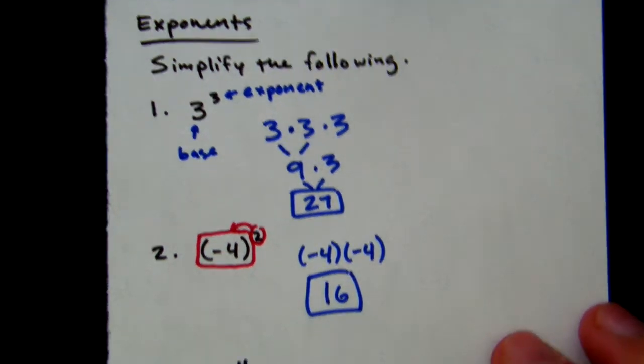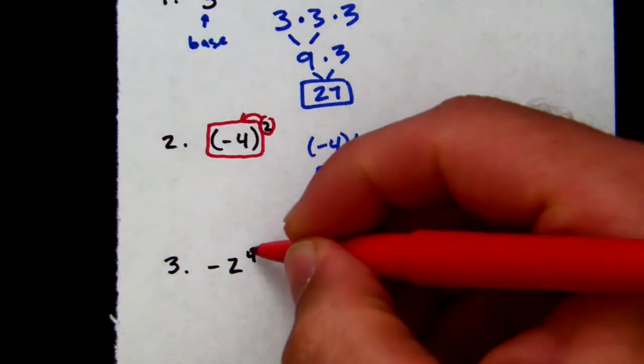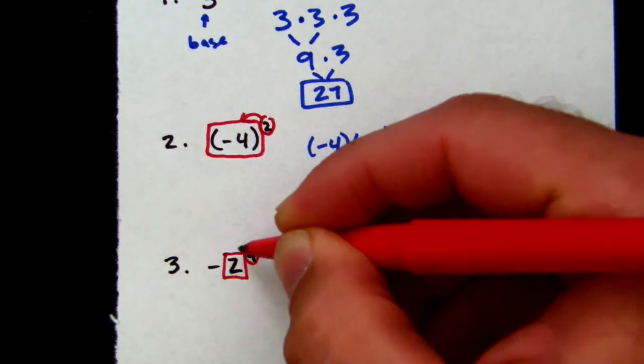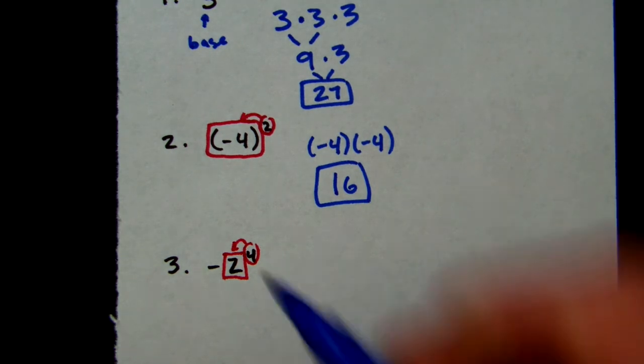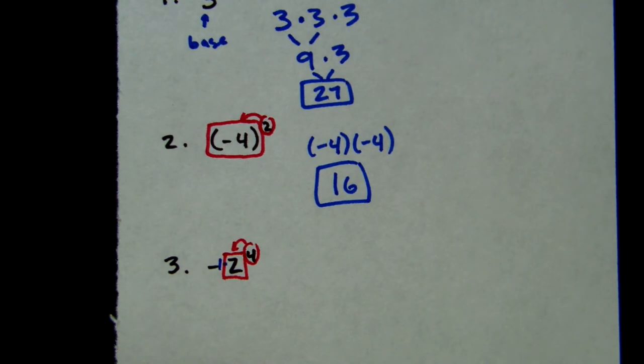Because when we get to the third example, there are no parentheses. So our exponent only tells us how many times we multiply the 2 by itself. The negative is not part of the 2 because technically there is an imaginary -1 being multiplied by 2 to the 4th.